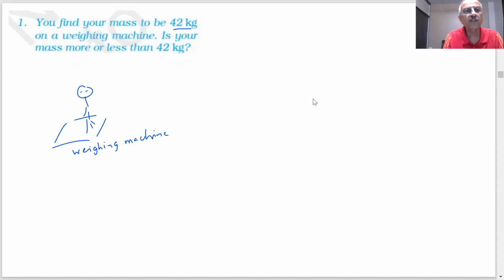What do you find your mass to be on the weighing machine? 42 kg. Is your mass more or less? That is the question. What is our answer? Sir, our mass will be the same, 42 kg only. Mass will not be the same in this case.